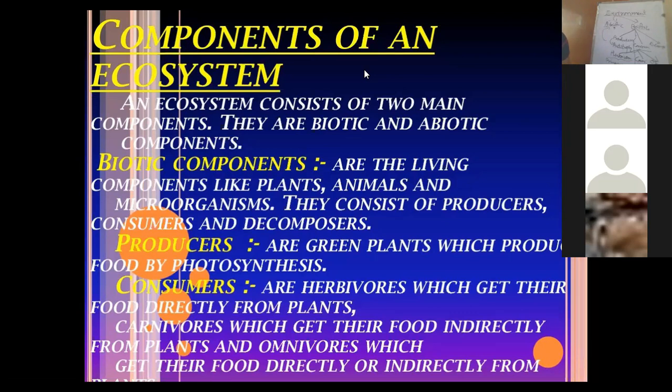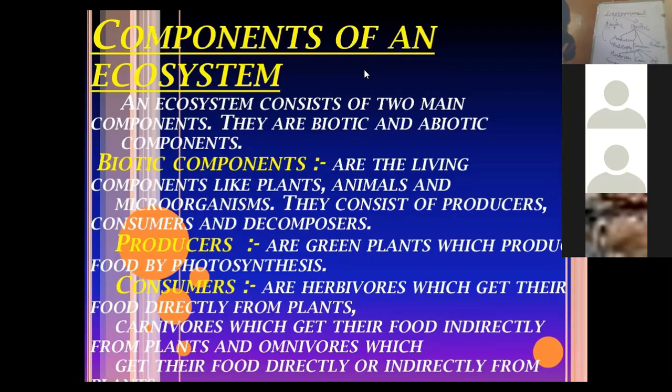So that's why they are called decomposers. They are also called transformers because they play a very important role in maintaining the dynamic nature of the ecosystem. So the role of the decomposer is that they are also called cleansing agents of this environment.